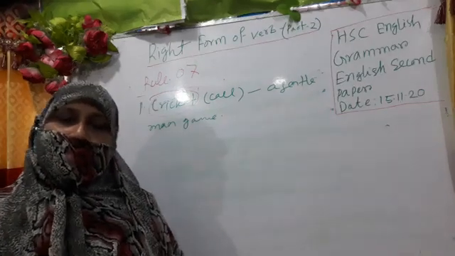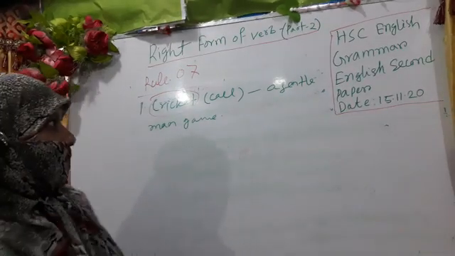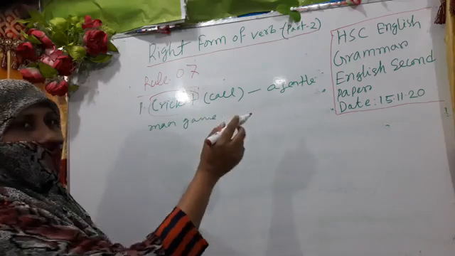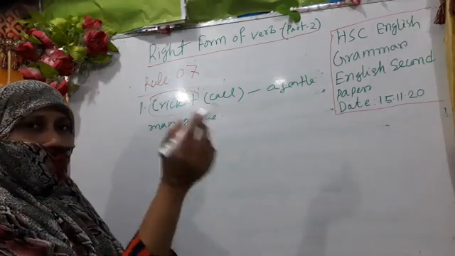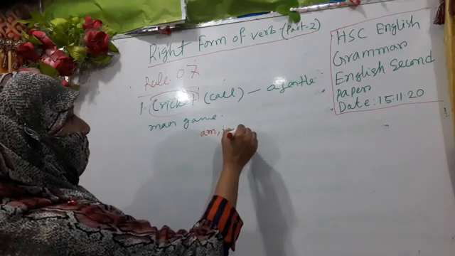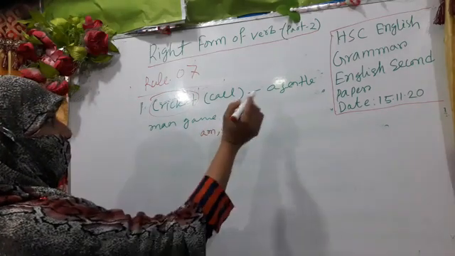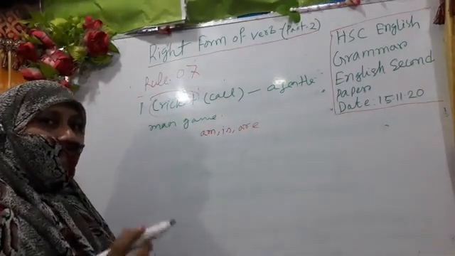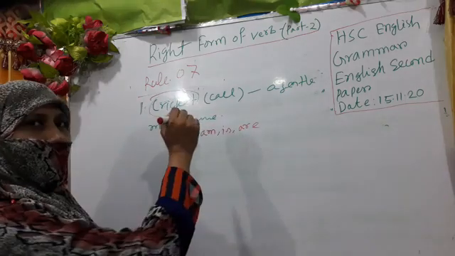Which tense do we follow here? If we find this is a sentence of present tense, what auxiliary will we use in present tense? Am, is and are. Okay, so cricket is; after cricket we have to use a singular verb.